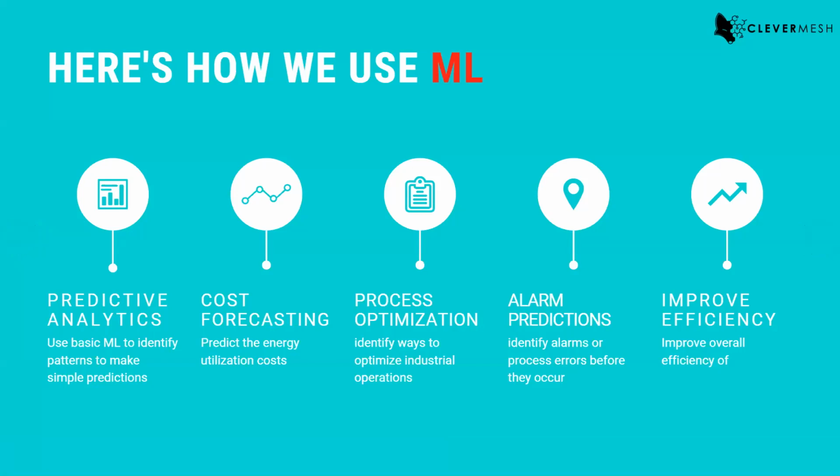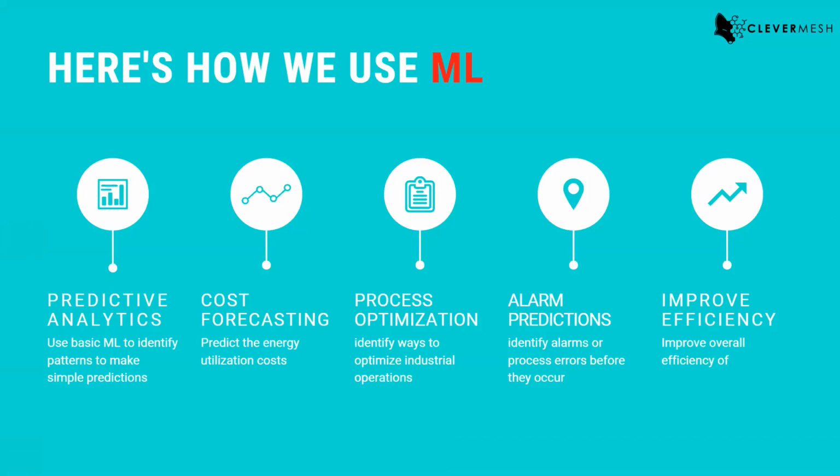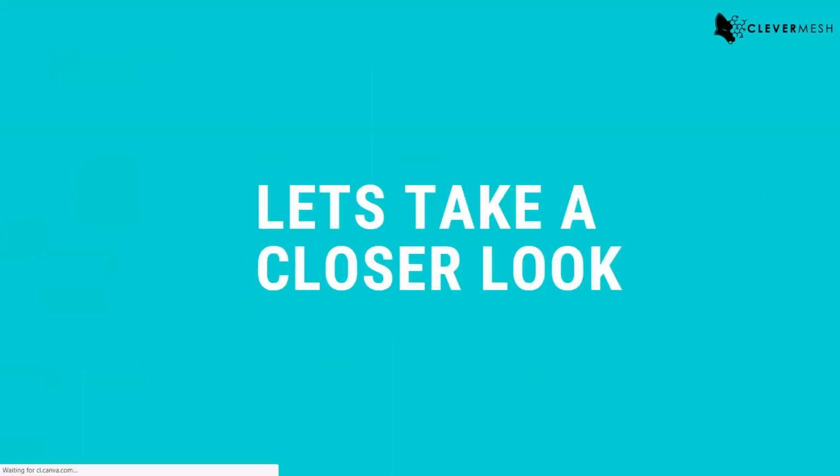Instead of having a huge shutdown because of some fault, you can identify the fault beforehand and try to eradicate the problem before it occurs. And again, the same thing, improve efficiency. Of course, you can use this data not just with machine learning, even your data itself is highly useful to improve your efficiency. So these are some of the use cases for our own machine learning algorithms.